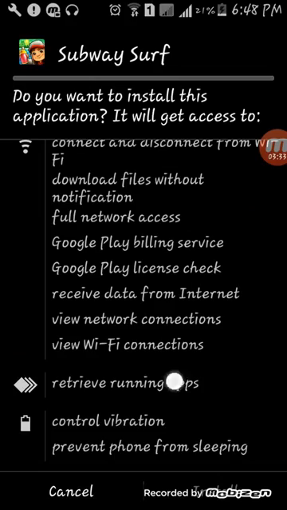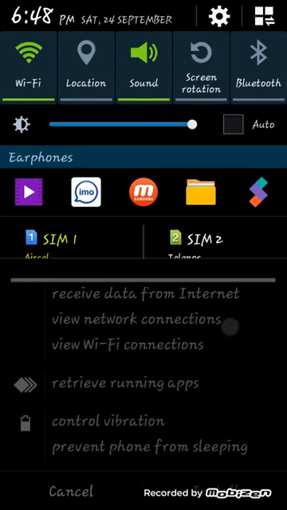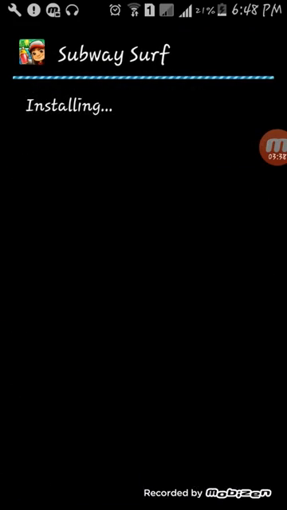Next, install. Yeah, it's installing. It will take some time to install.